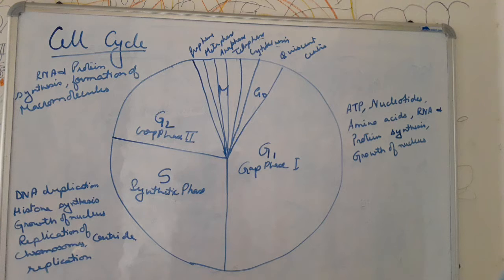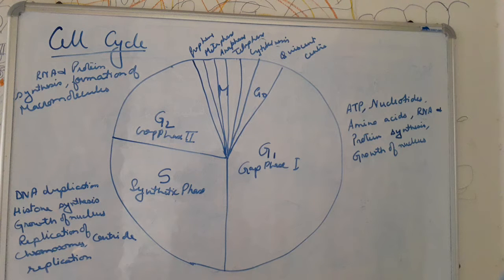Now, how can a cell be derived? The only possible way is cell division, isn't it? Only with the help of cell division a cell can be derived from another cell. Now, the cell cycle, what is it actually? It is the genetically controlled series of changes that occur in a newly formed cell by which it duplicates its genome, synthesizes other constituents, undergoes growth and divides to form two daughter cells.